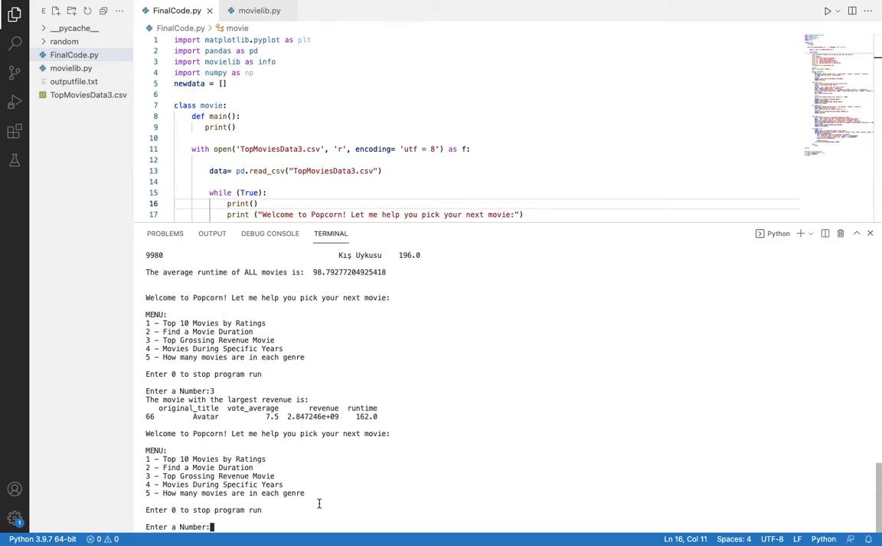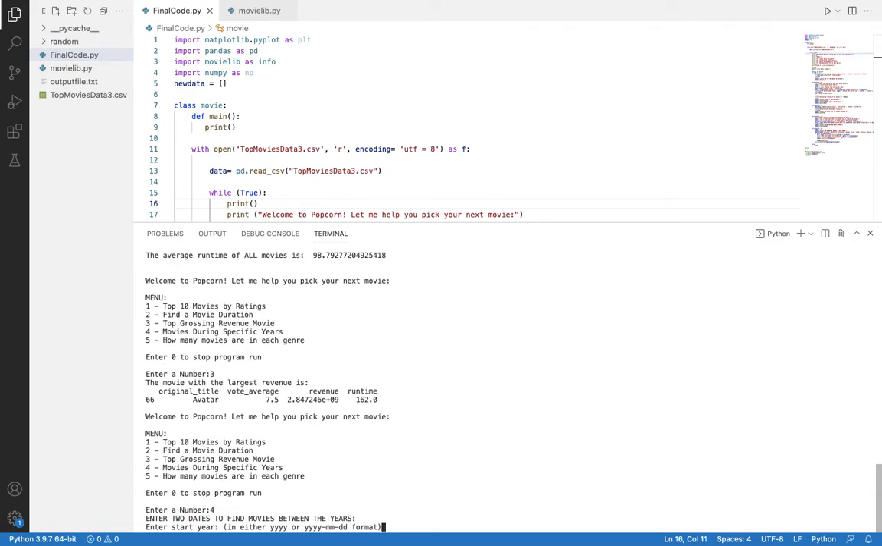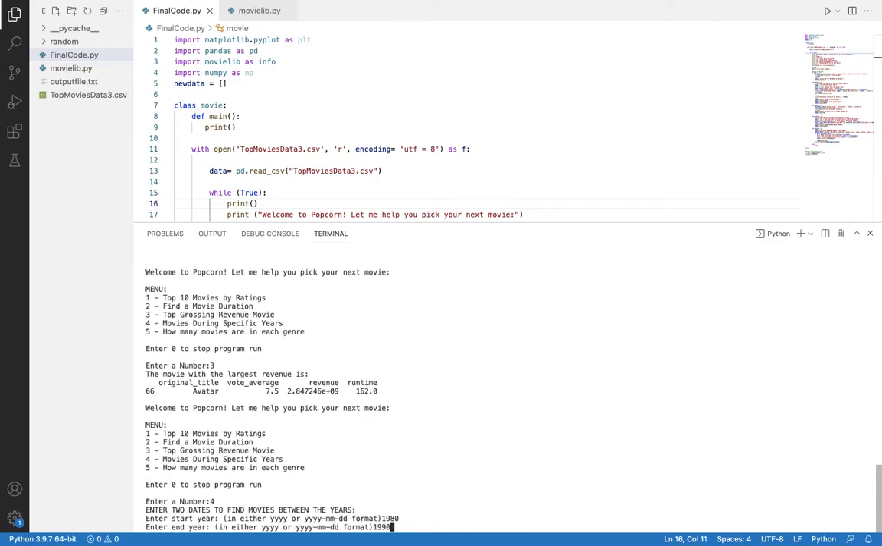So it has a 7.5 average out of 10, and it has a runtime of 162 minutes. Next, we're going to click number 4. The code is going to ask us for 2 years because we're going to find movies between 2 specific years. So say we want to find movies that are in the 80s. So we're going to say 1980 to 1990.